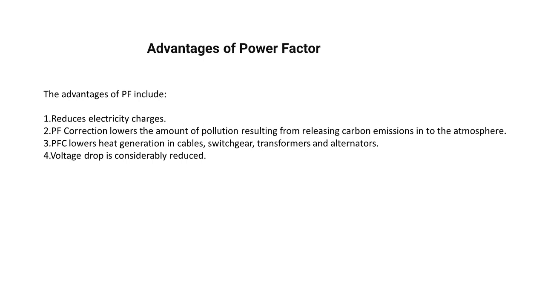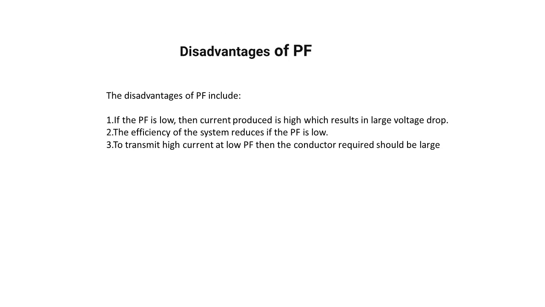The advantages of power factor include: 1. Reduces electricity charges. 2. Power factor correction lowers the amount of pollution resulting from releasing carbon emissions into the atmosphere. 3. Power factor correction lowers heat generation in cables, switchgear, transformers and alternators. 4. Voltage drop is considerably reduced.